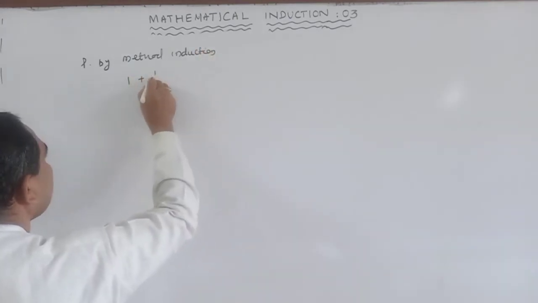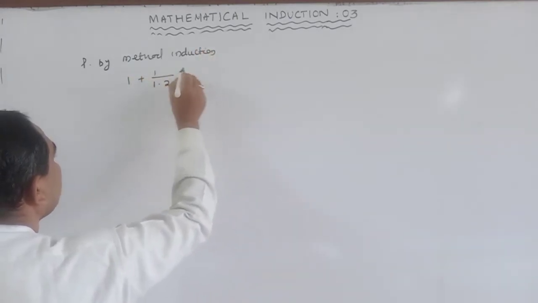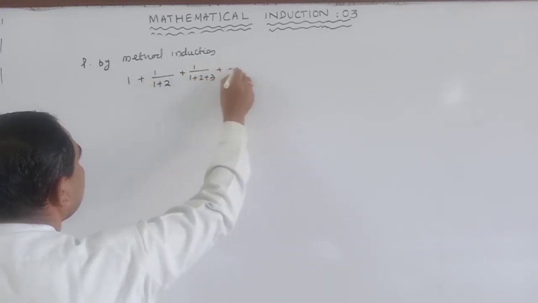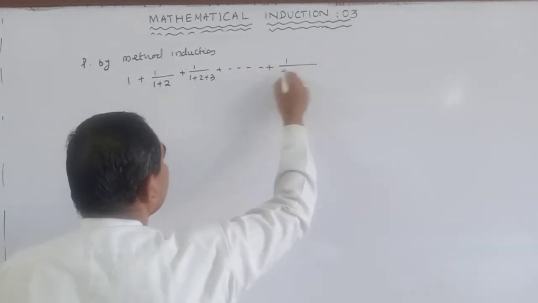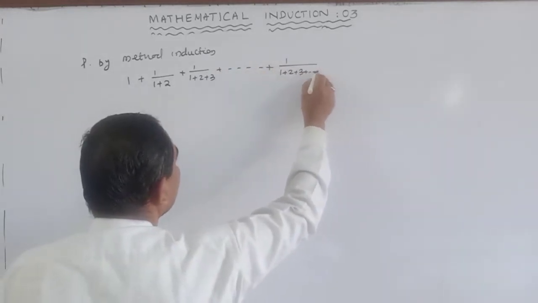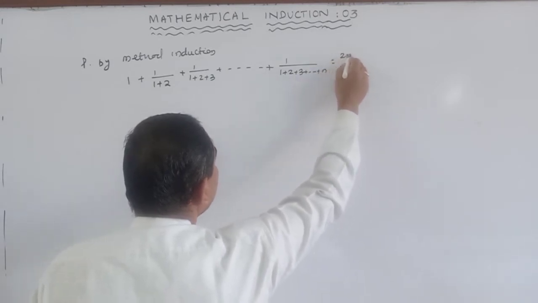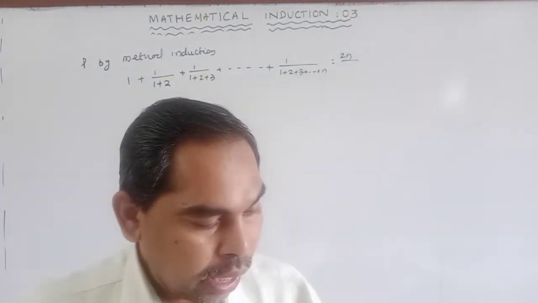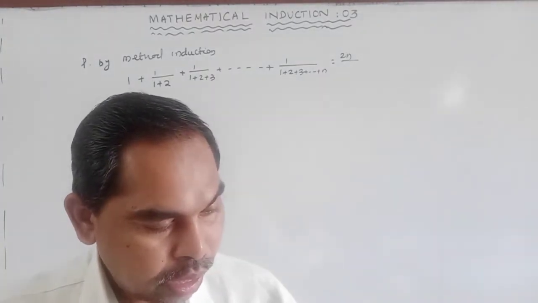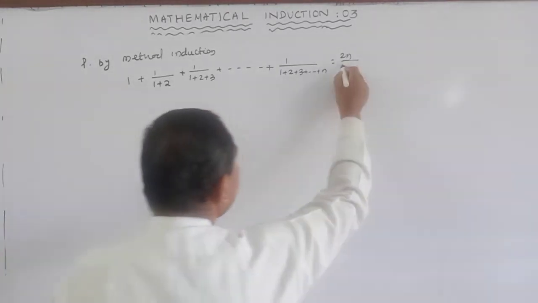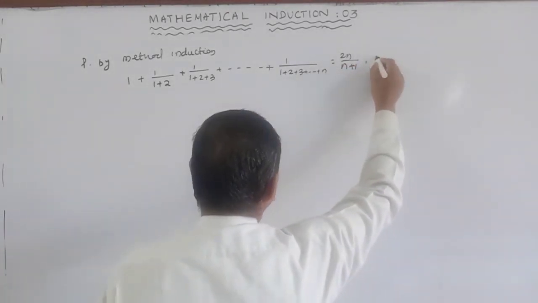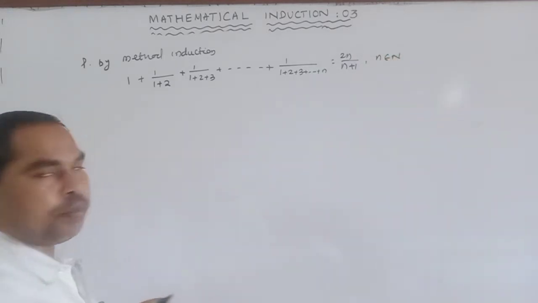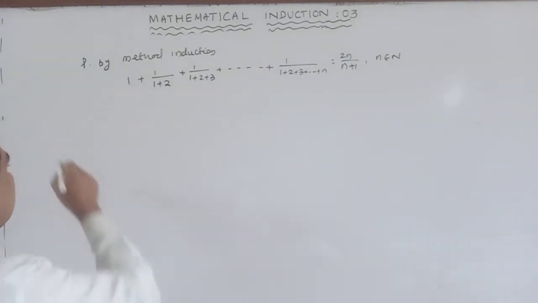1 plus 1 by (1 plus 2) plus 1 by (1 plus 2 plus 3) plus dot dot dot plus 1 by (1 plus 2 plus 3 up to n) is equal to 2n divided by (n plus 1) for all n belongs to N. Prove by method of induction. So, proof.